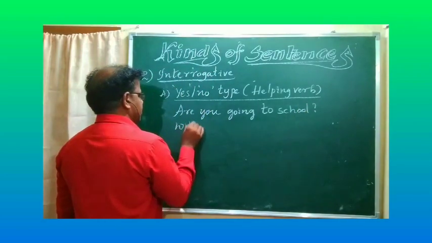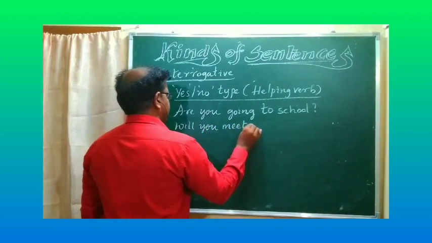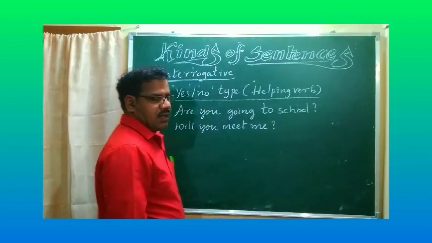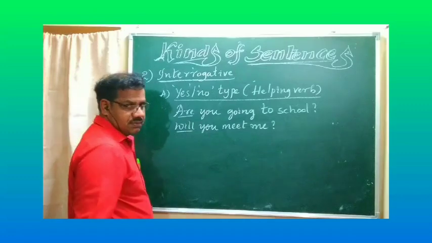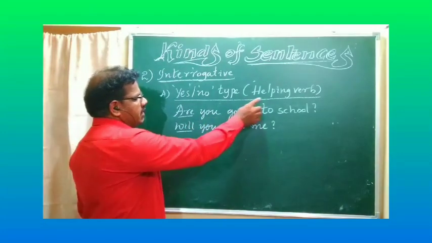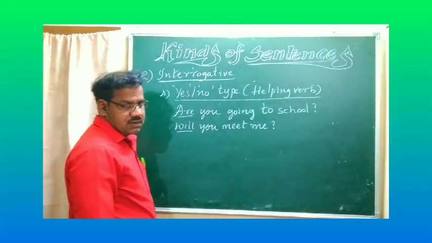Will you meet me? See, the first word here is a helping verb. The second underlined word is also a helping verb. So they begin with a helping verb. Otherwise, they are yes or no type questions.